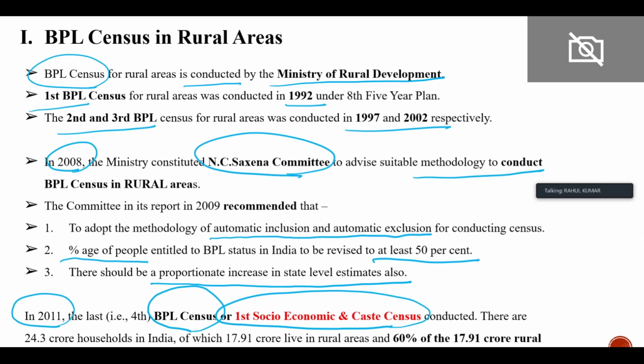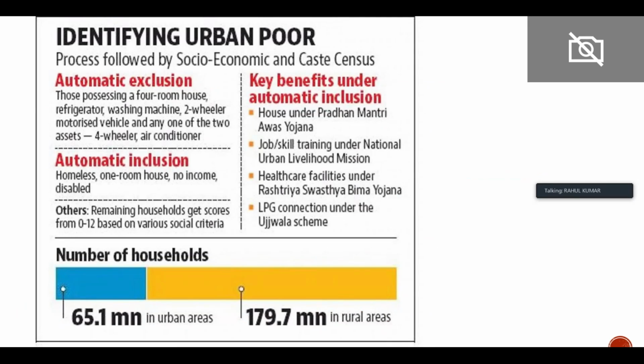And in this socioeconomic caste census, we gave some automatic inclusion criteria. So you can see automatic inclusion criteria and automatic exclusion criteria. Automatic exclusion means if someone is having any one of these 14 items, the person will automatically be excluded from the BPL criteria.